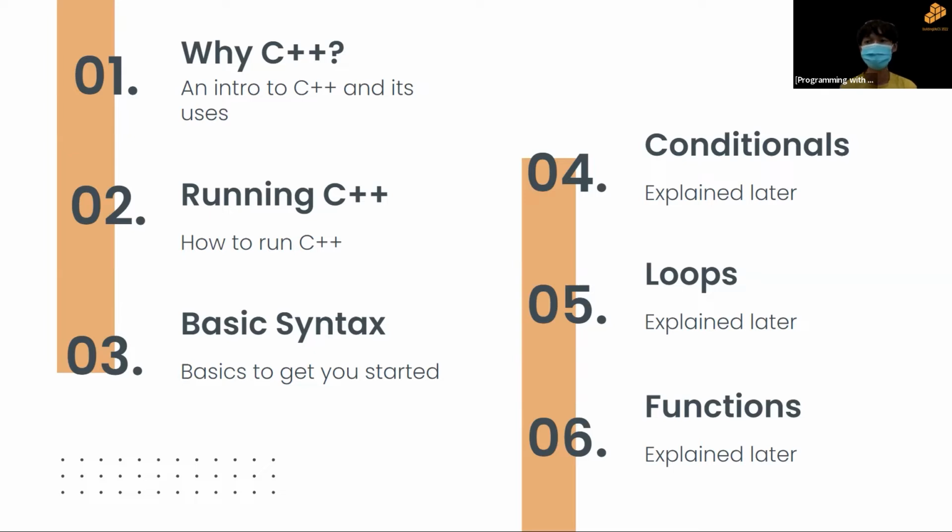Next, we're going to teach you how to run C++, mainly online on the Code Collab link we mentioned earlier. The third part is basic syntax, all the way until functions, which is the main part of this workshop, where you learn the rules of C++ coding and how you can actually code it. So let's begin with the first part, why C++.